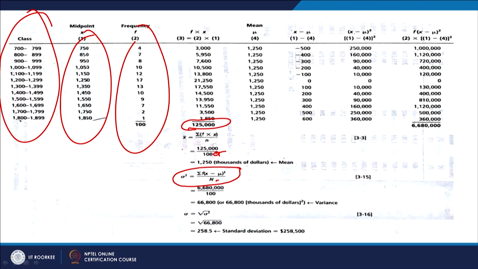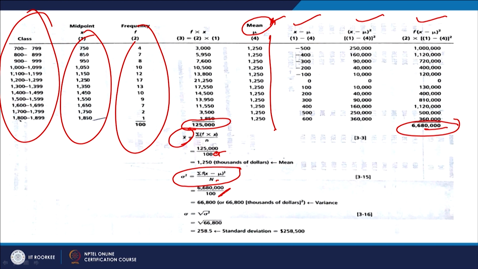So, this is how you will get x bar, 1250. This x bar is nothing but the mean of the population, that is why the symbol here is mu, we have not used x bar. So, write the mean of the population over here and then calculate (x minus mu) whole square, and multiply this column by f. So, this is f into (x minus mu) whole square, this is 668,400 divided by 100.